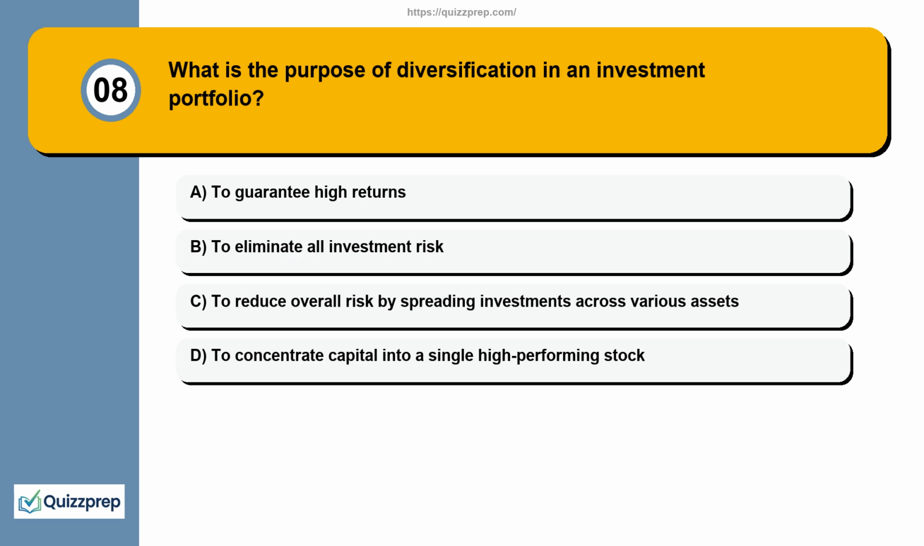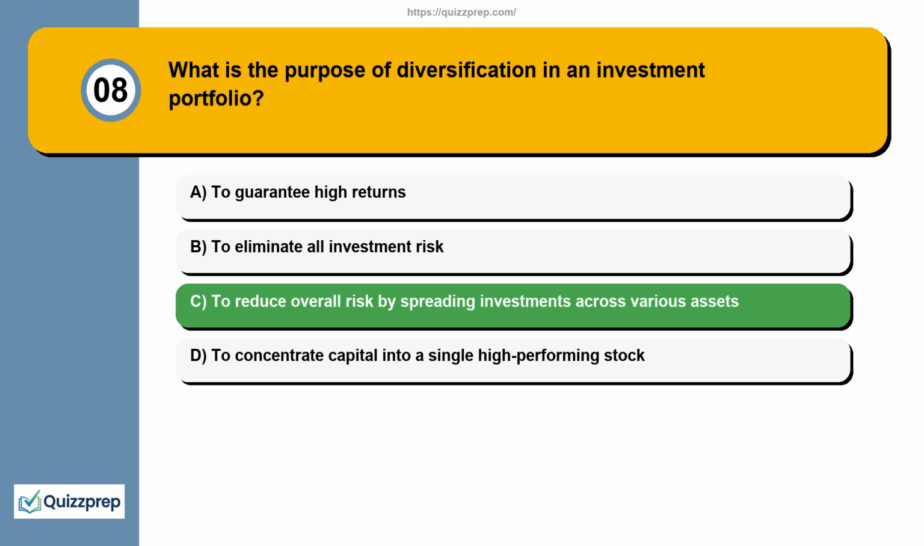Question 8. What is the purpose of diversification in an investment portfolio? Here are your options. Option A. To guarantee high returns. Option B. To eliminate all investment risk. Option C. To reduce overall risk by spreading investments across various assets. Option D. To concentrate capital into a single high-performing stock.